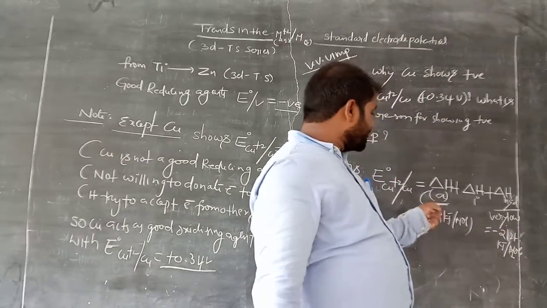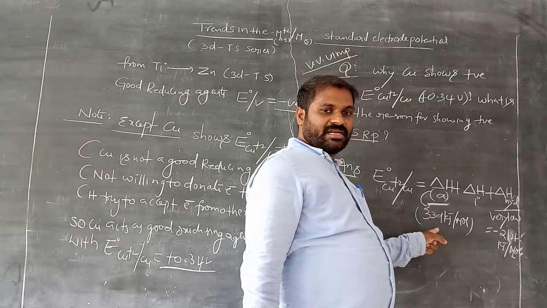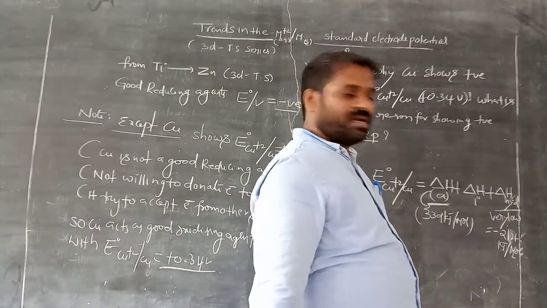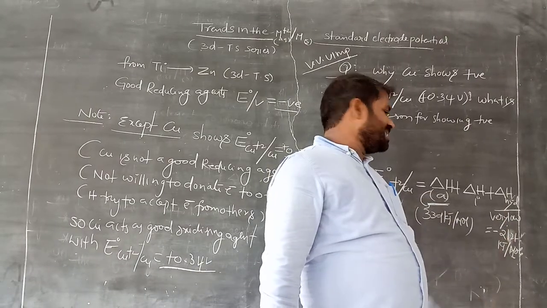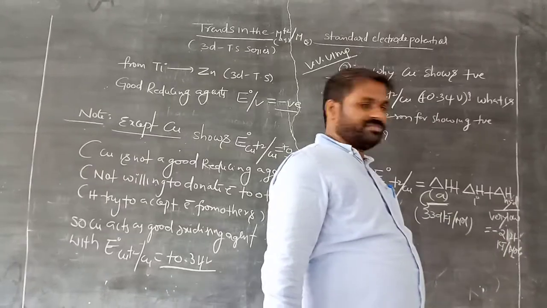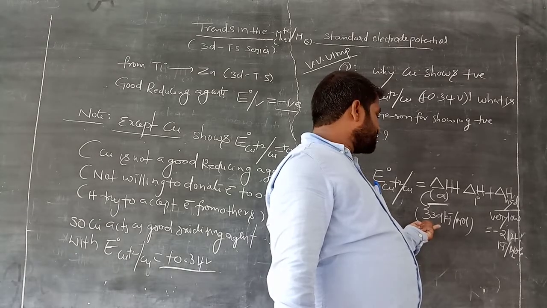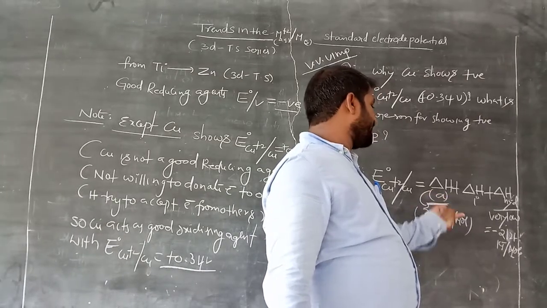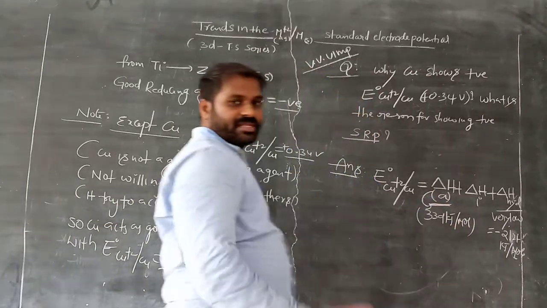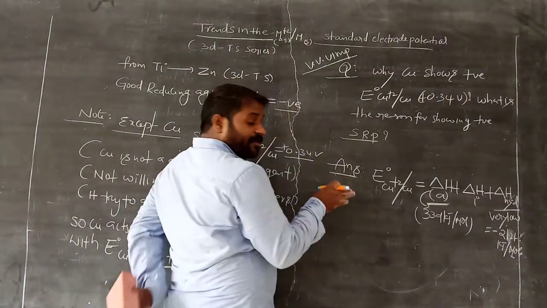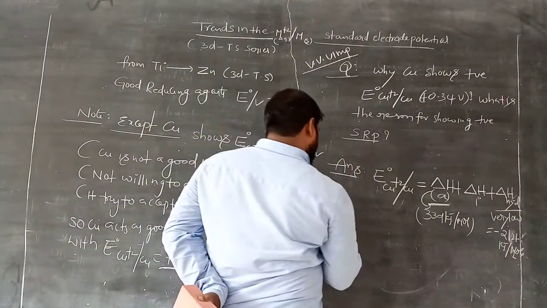When compared with the heat of atomization, its hydration energy is very low. So a smaller amount of energy is released here. 339 is positive kilojoule, and this energy is very low. Okay, clear? Suppose copper acts as a good reducing agent, what happens?